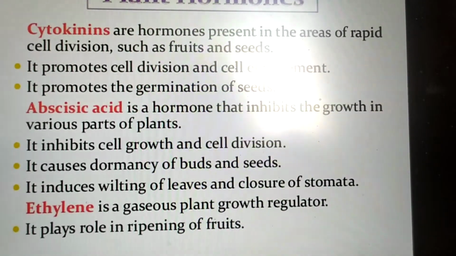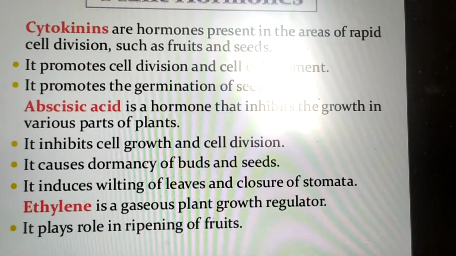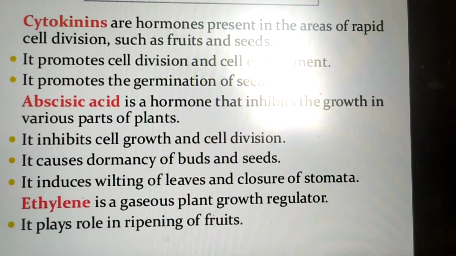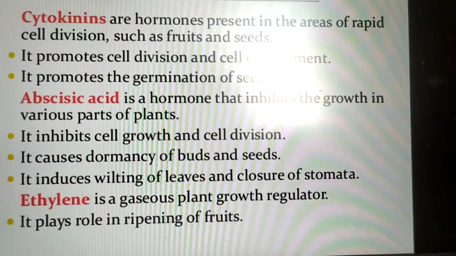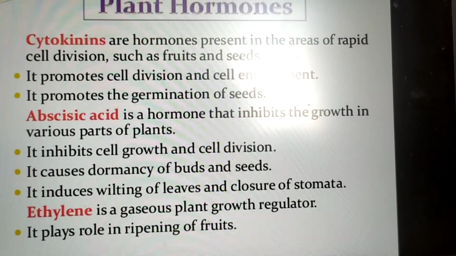Abscisic acid is a hormone that inhibits the growth in various parts of the plant. It inhibits cell growth and cell division. It causes dormancy of buds and seeds. It induces wilting of leaves and closure of stomata.